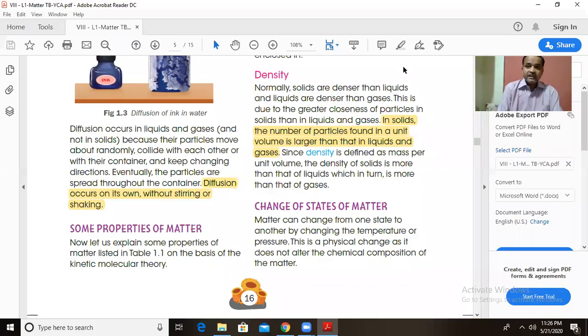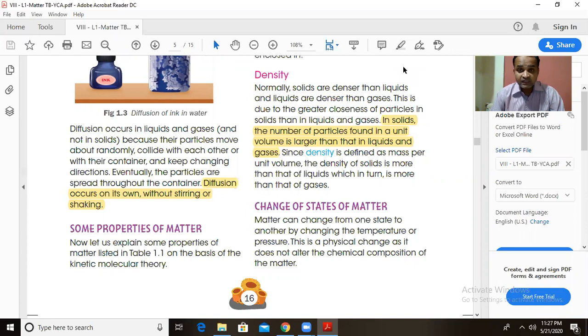The next property that we are going to see is the density. Density is mass per unit volume. Mass per unit volume means in the given volume, how many particles are there. If there are more particles, the density will be higher. If there are fewer particles, the density will be less. So this density is mass per unit volume.